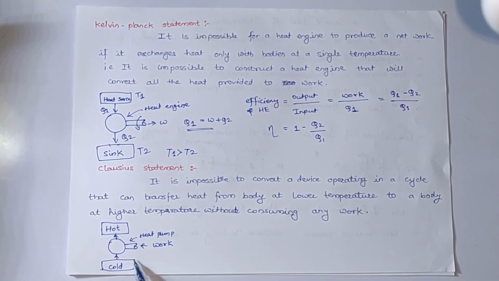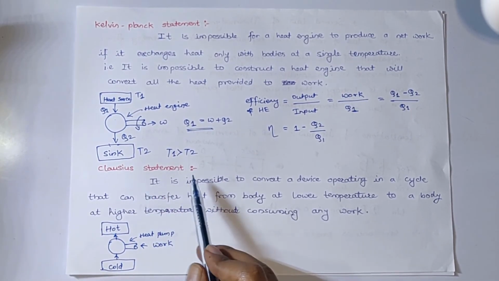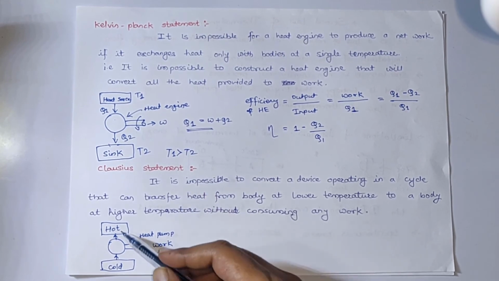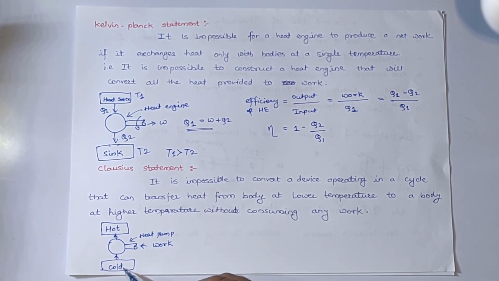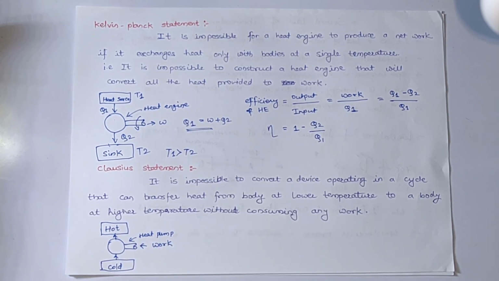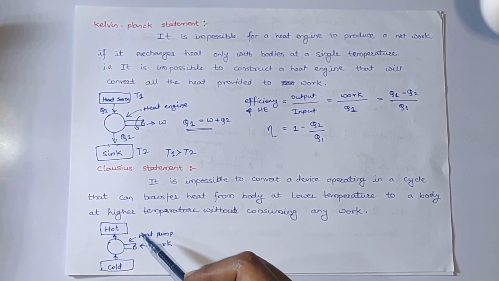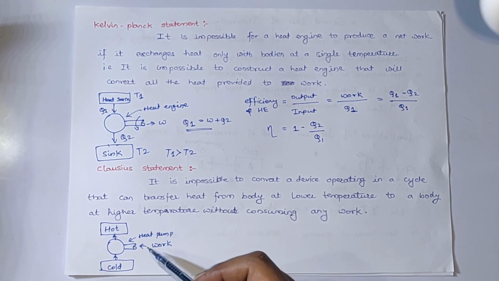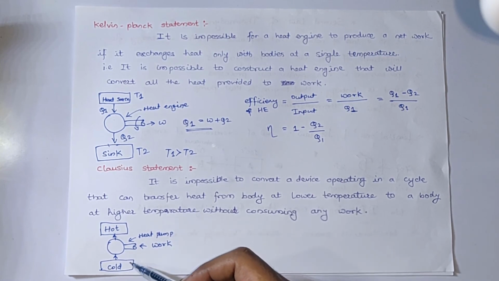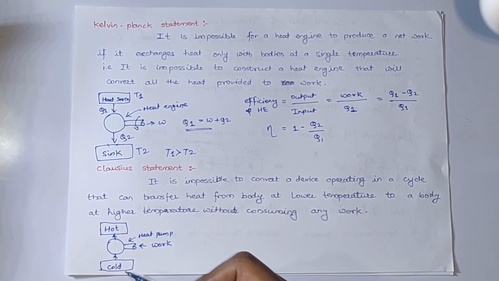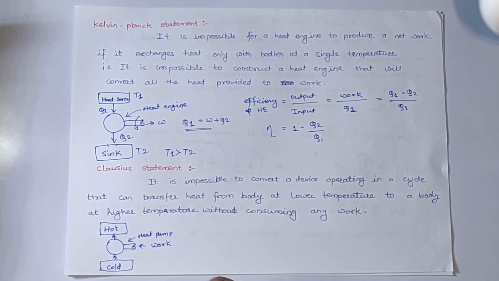Here is the diagram of a heat pump. What the Clausius statement says is that the transfer of heat from a cold body to a hot body, or from a body at lower temperature to a body at higher temperature, is a non-spontaneous process. If we want that process to happen, we have to continuously provide a work input. The example is a refrigerator. We are continuously providing input in the form of electricity, and only then is it able to transfer heat from the cold body, the system at lower temperature, to the system at higher temperature. That is what the Clausius statement says.